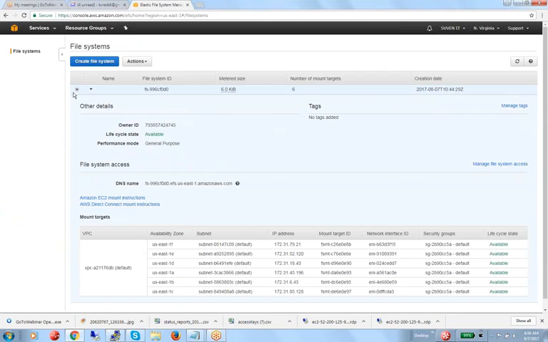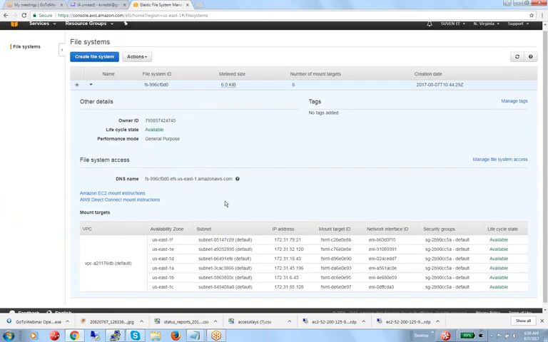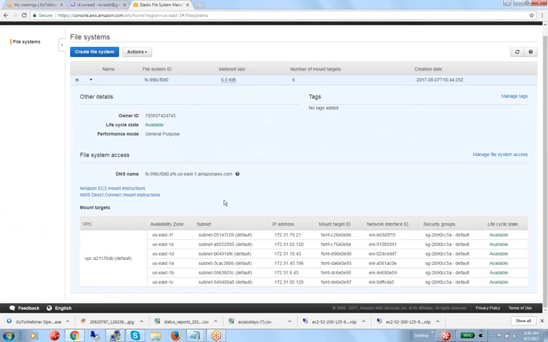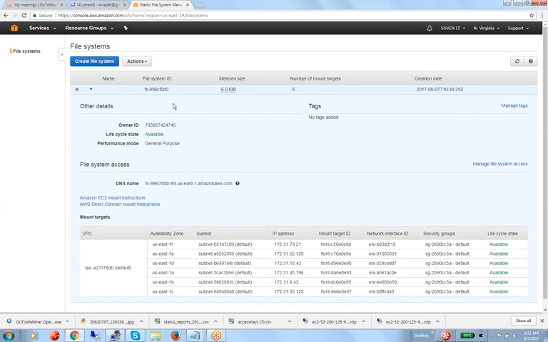This EFS file system, except our training, no one will teach, because this is most important. Even though this is a small service, if you add this EFS to your resume, it will boost up your resume. This is most important, so try to concentrate a little bit on this.